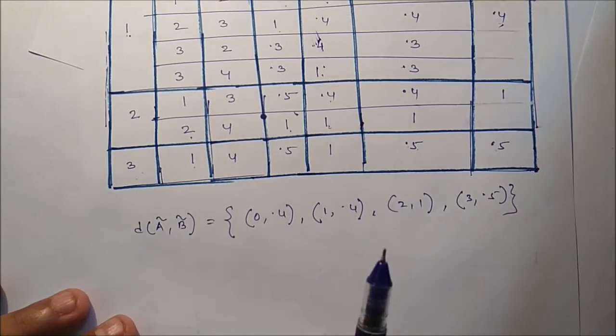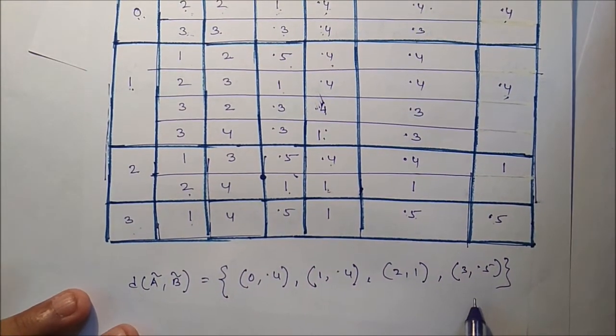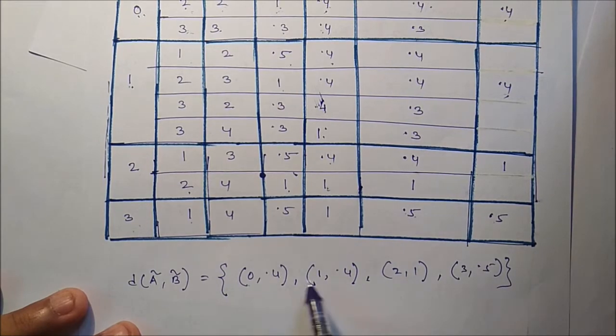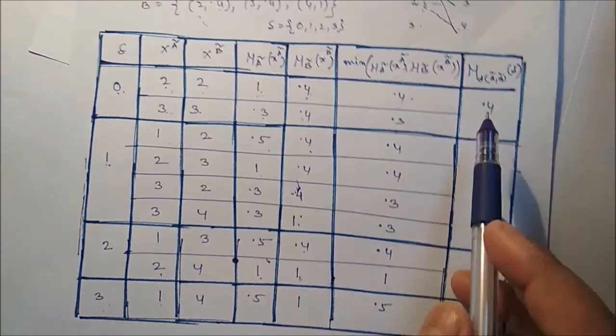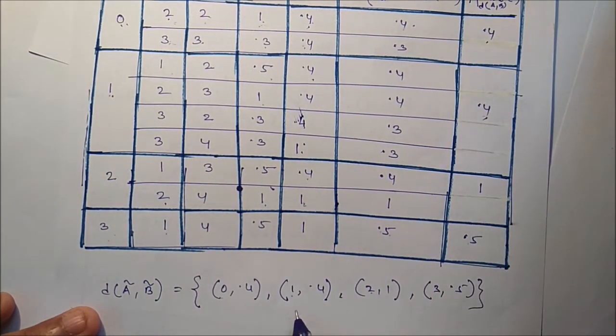So this is the distance between the two fuzzy sets A and B. So 0, 1, 2, 3, these are the delta values, and associated membership values are 0.4, just we have calculated. Then for 1, 0.4 we have calculated. If it is a 2, it should be 1, and if it is a 3, it should be 0.5.